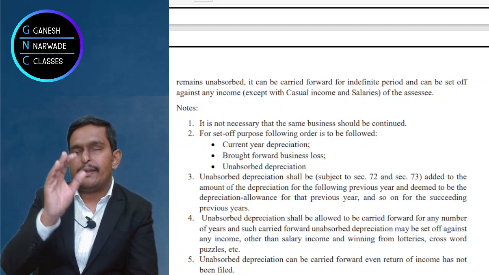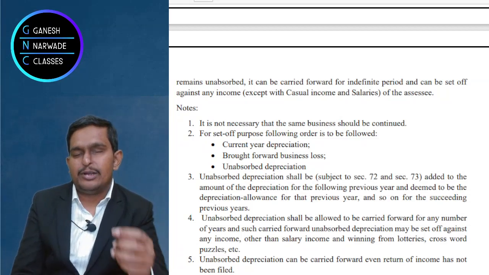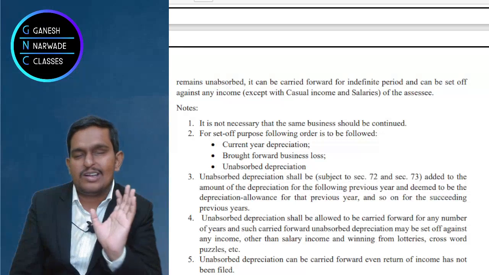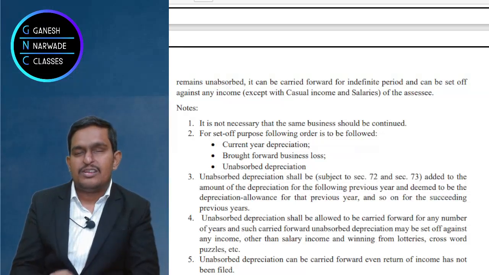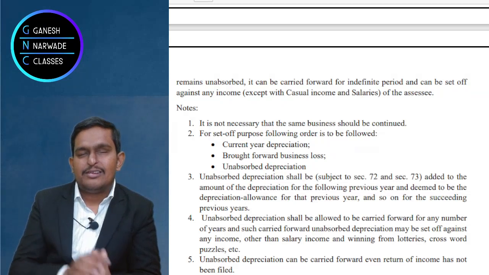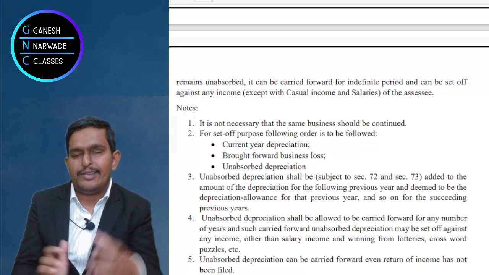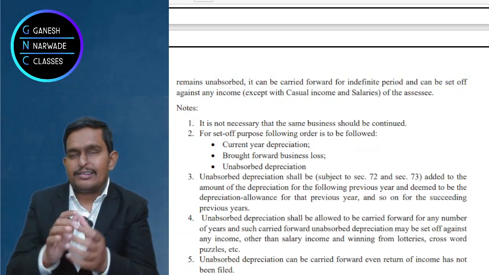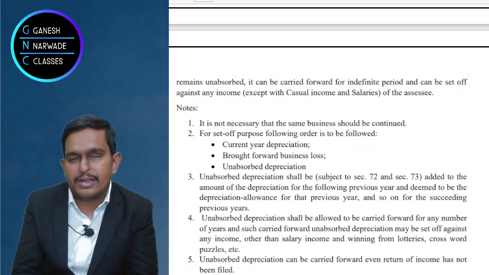Now from the business head, are we able to deduct this 5 lakhs? No profit, so we cannot. So what can we do? We have the house property chapter, the capital gains chapter, the income from other sources chapter, the salary chapter. From those incomes, can we deduct this unabsorbed depreciation?